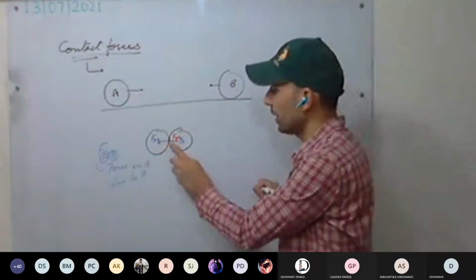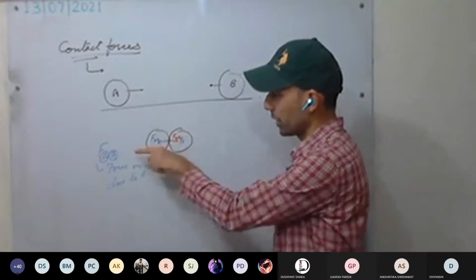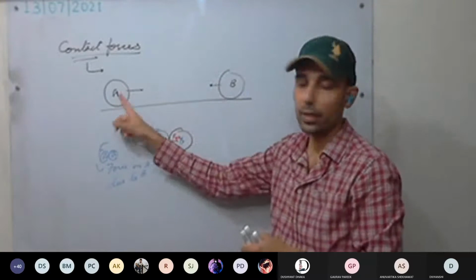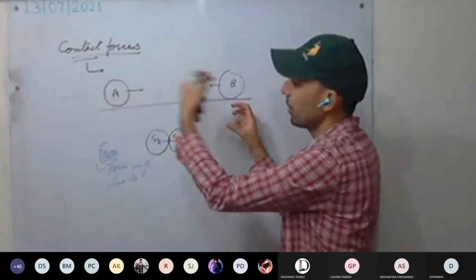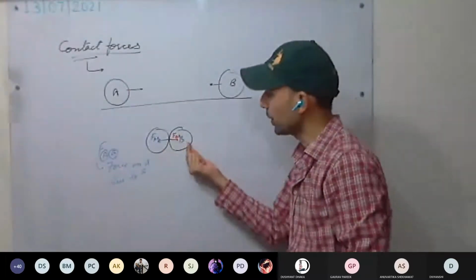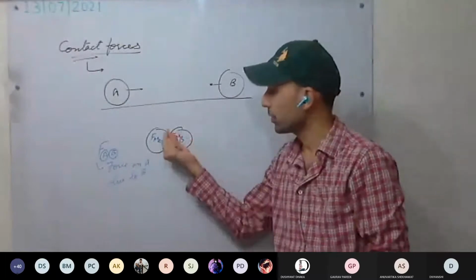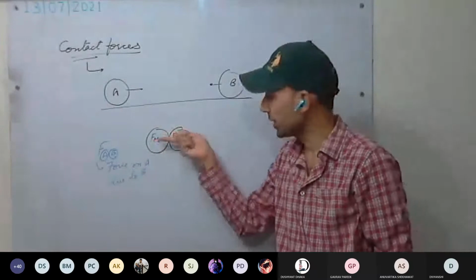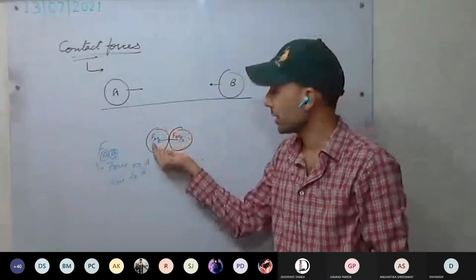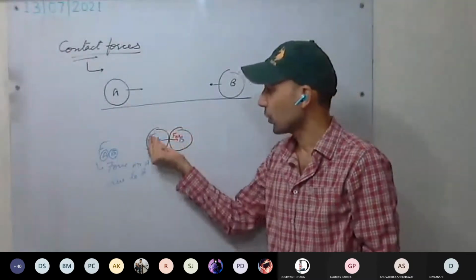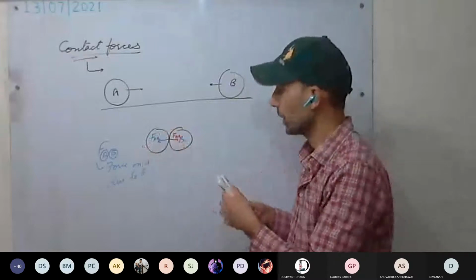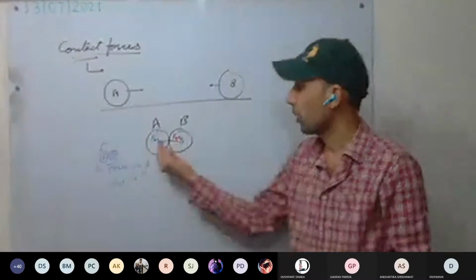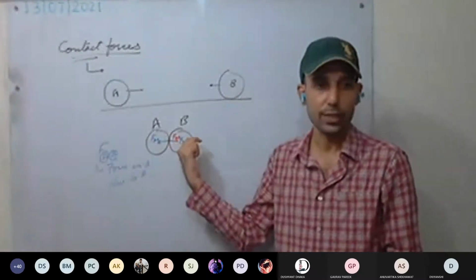Similarly here, B body is moving in this direction, so as it hits, it will apply force on A, and as A hits, A will apply force on B. As B hits the A ball, it applies force on A. If you consider that force as the force of action, that is FAB, force on A body due to B. Now there will be an equal and opposite reaction force as well.